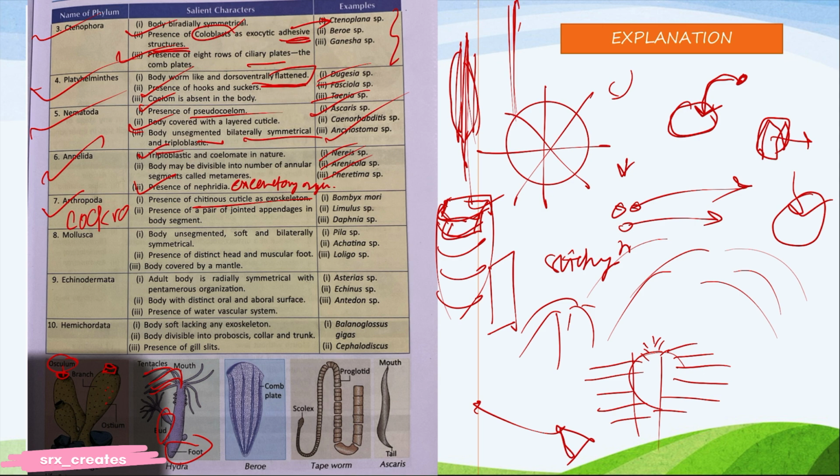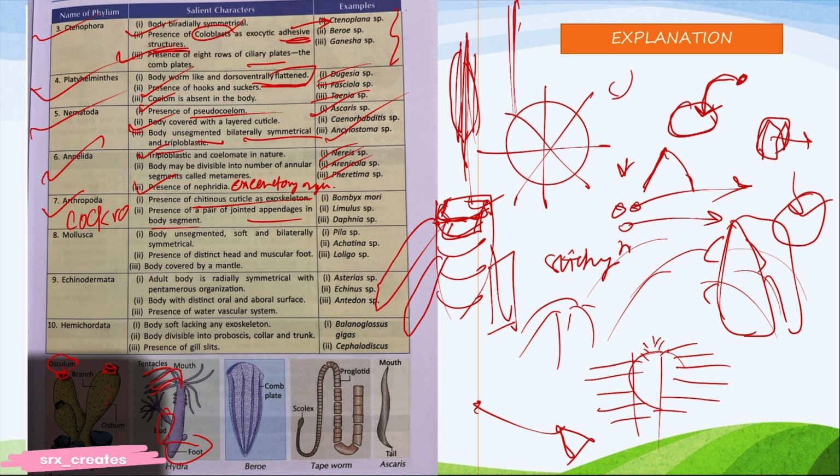And jointed appendages means like wings, everything is joined to the body. This is called jointed appendages in body segmentation. These are segments: prothoracic wings, metathoracic wings, all are attached to the body. Bombyx mori is the silkworm you know. Limulus, Daphnia, Periplaneta americana.